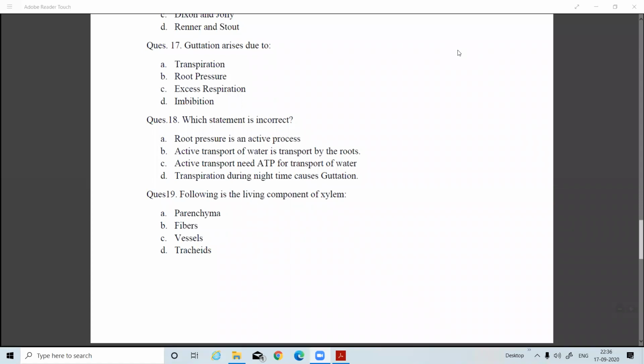17, answer will be B. Which statement is incorrect? In 18, root pressure is an active process. This is correct. Active transport of water is transport by the roots. This thing is also correct. Active transport means it is happening by the roots, because root cells are expending their energy. Whereas passive transport is transport through the roots.